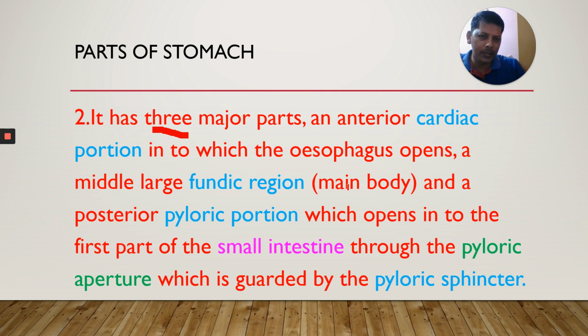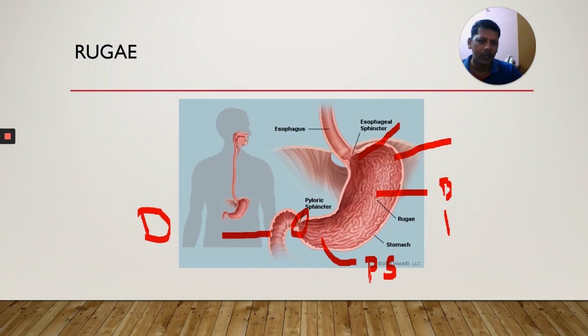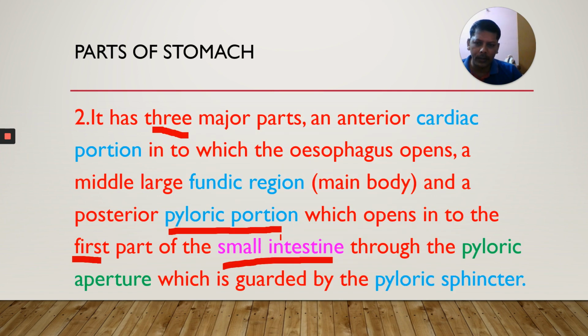middle large fundic region, the main body, and a posterior pyloric portion which opens into the first part of the small intestine. What is that? Duodenum. It opens through an aperture. This aperture is called the pyloric aperture, which is nothing but an opening.